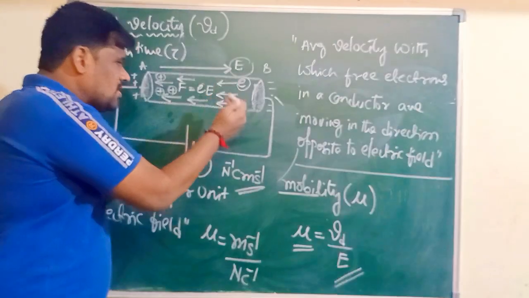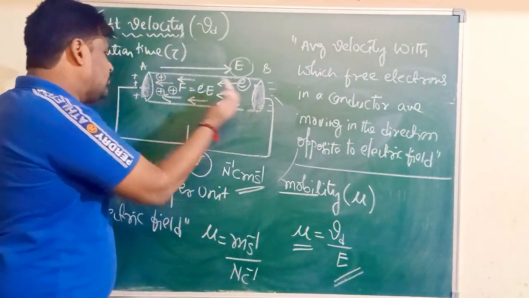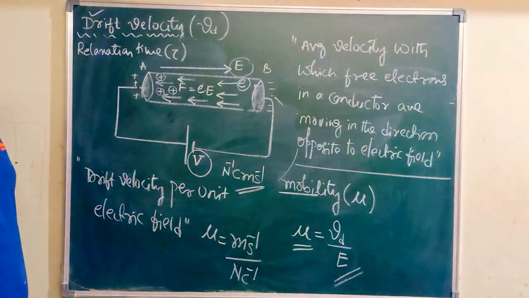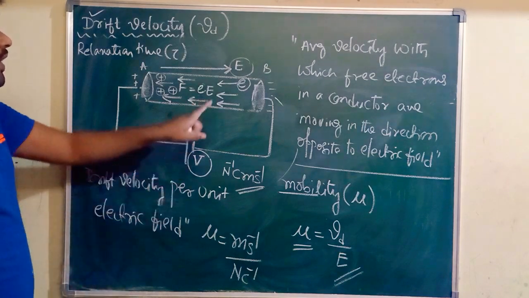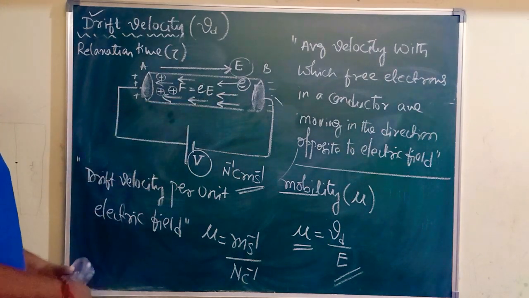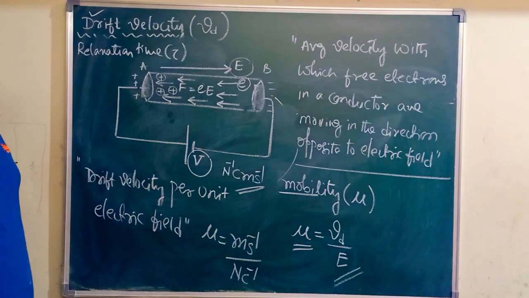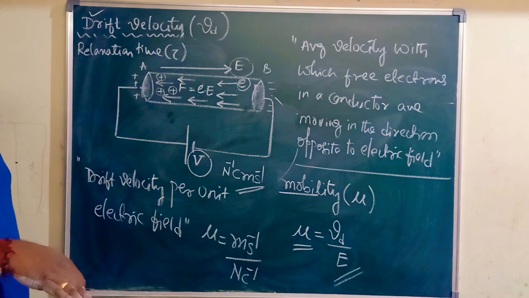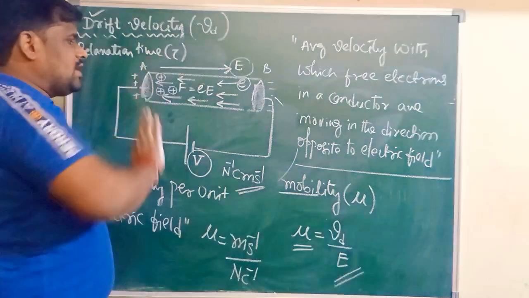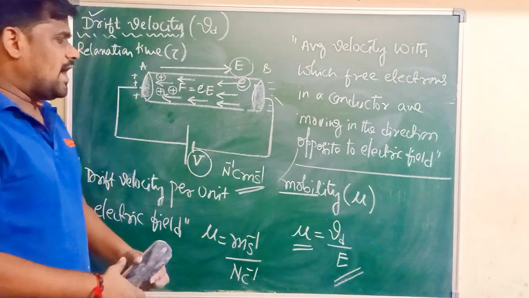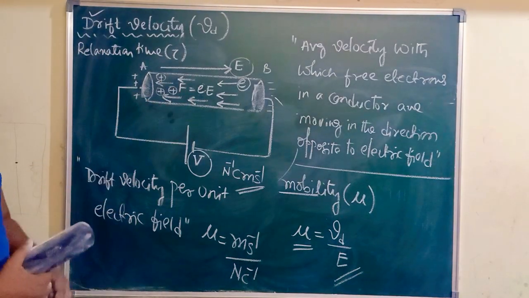When the free electrons start moving from one end of a conductor to the other end of a conductor, every time the free electrons will collide with positive ions in the conductor. When they collide, their speed decreases. Simultaneously, they experience a force, and that force will increase the speed of the electron.